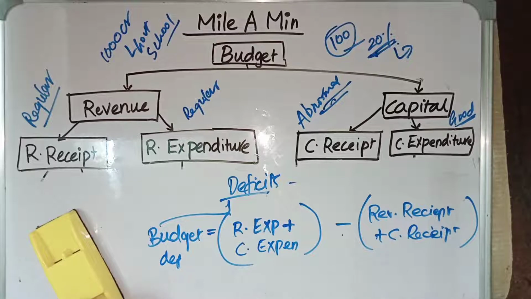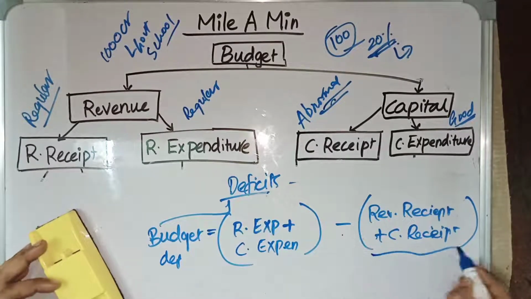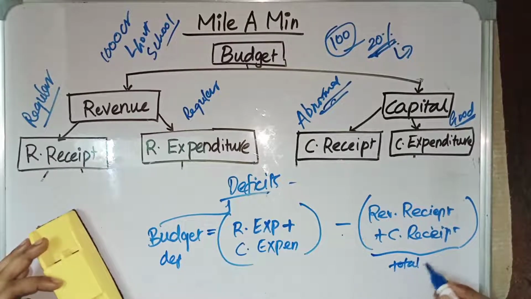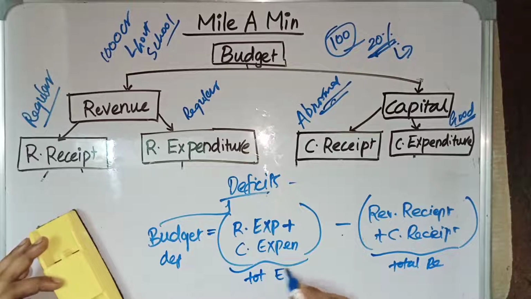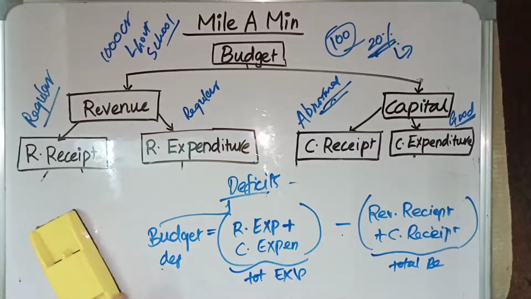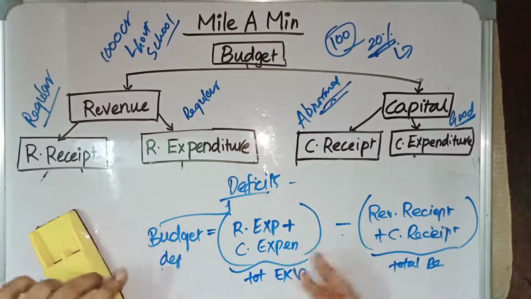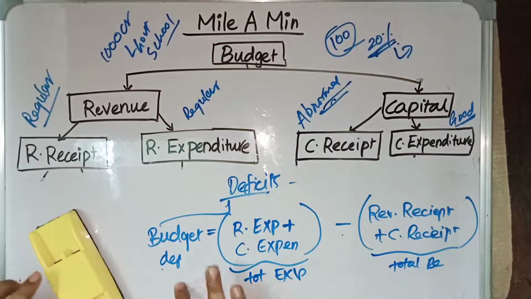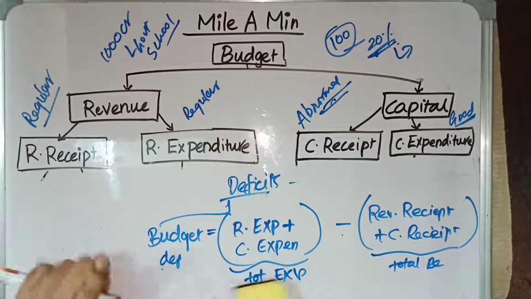which means that the deficit is the difference between the total receipt and the total expenditure. So revenue receipt plus capital receipt gives the total receipt, and the revenue expenditure plus capital expenditure gives the total expenditure. So budget deficit is the difference between total receipt and total expenditure. If total expenditure is more compared to that of total receipt, then it is called budget deficit. This is the first one.